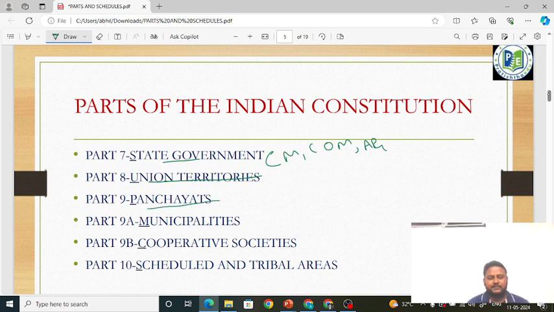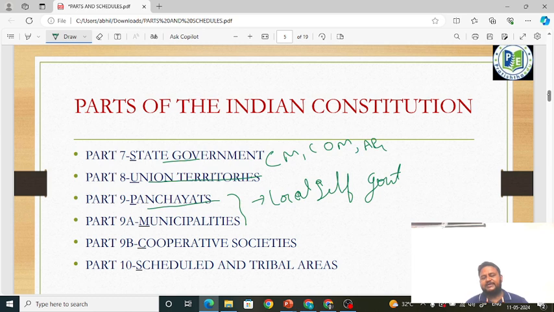Part 9 talks about local self government. Okay, local self government is talking in which part? It is part 9 and part 9a. At the rural level it is panchayats and at the urban level it is municipalities.